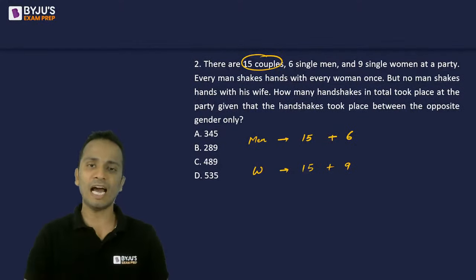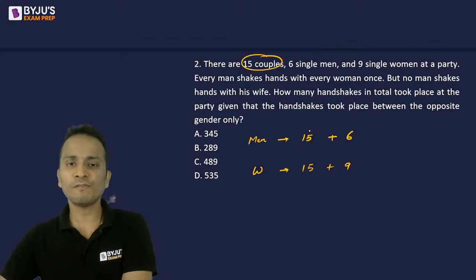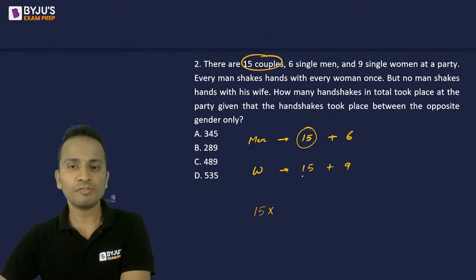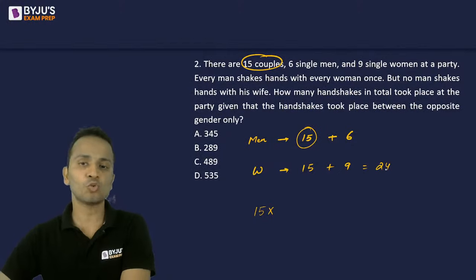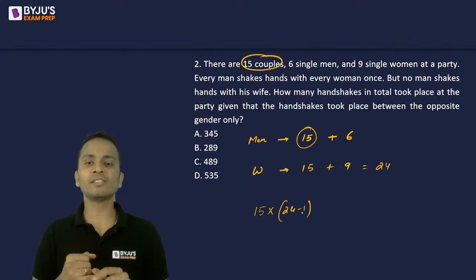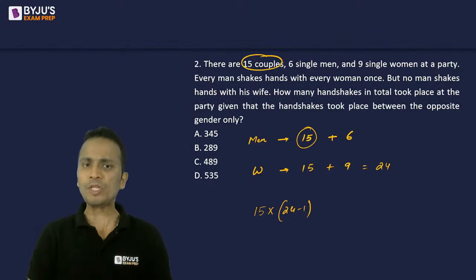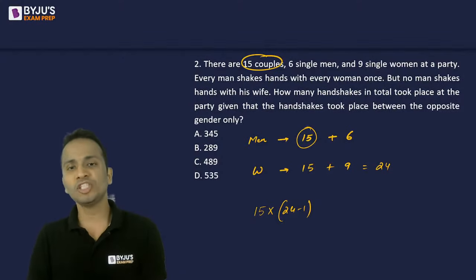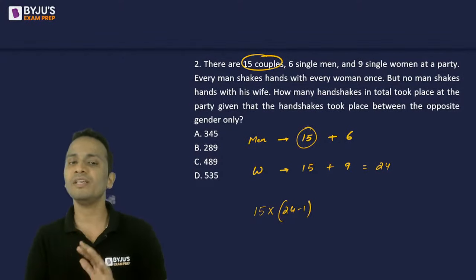That's it. This is what I have to do. So these 15 men who are married, each of these men will shake hands with 15 plus 9, how many? 24 women, minus 1. Okay, 24 minus 1. Right. This man is married to one woman. So every married man will shake hands with 23 women.